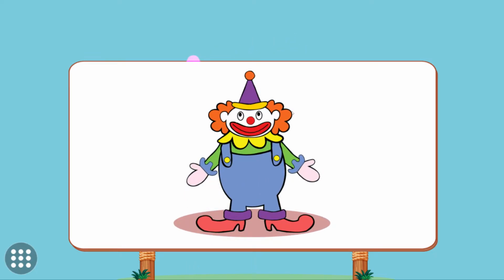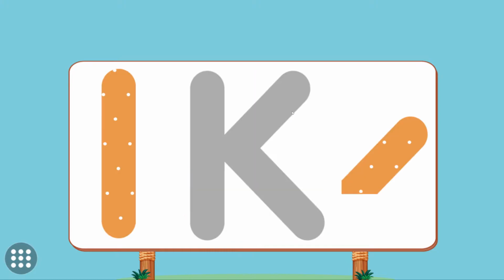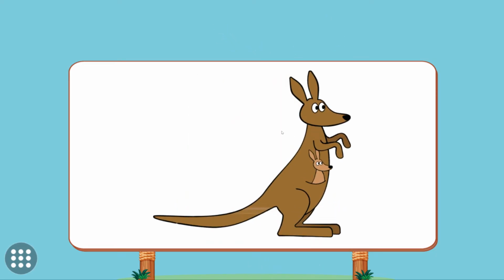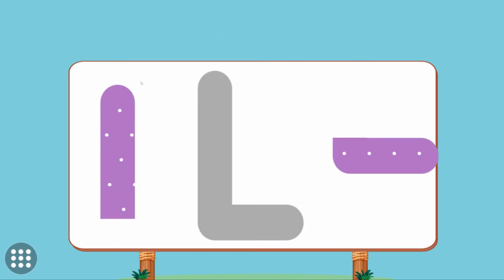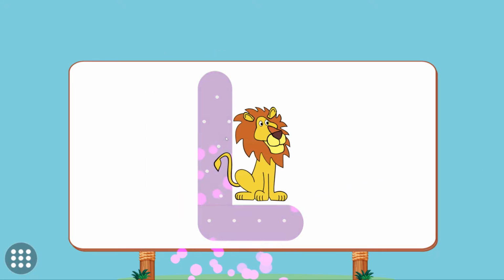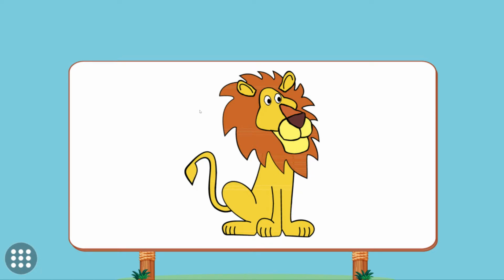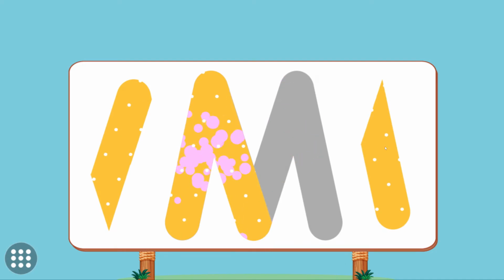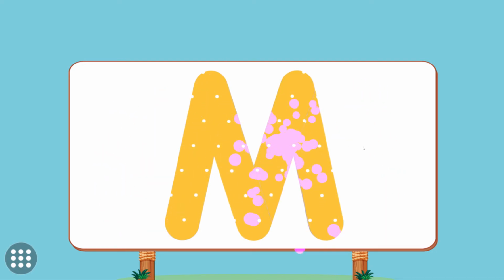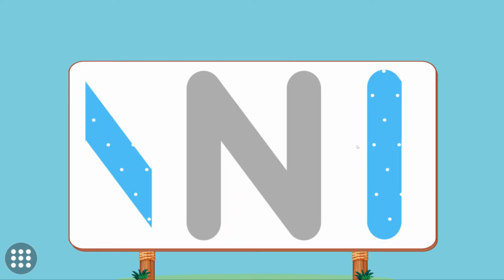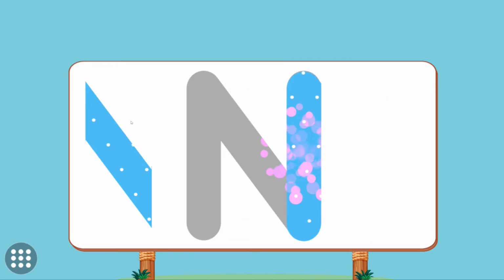J. Joker. Match the pictures to their shadows. K. Kangaroo. Match the pictures to their shadows. L. Lion. Match the pictures to their shadows. M. Monkey. Match the pictures to their shadows.